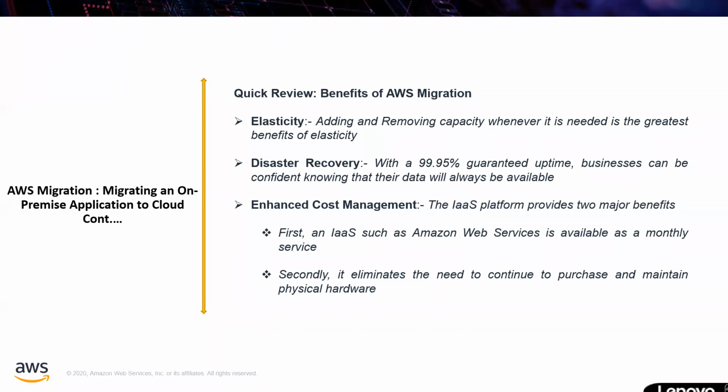As I said, disaster recovery with the 99.95 guaranteed uptime. Note here, it is not 99.99. Disaster recovery with a guaranteed uptime is 99.95. From an exam point of view, it is very important. And the business can be confident knowing that their data will always be available. Okay, a little latency down, but that does not mean everything is down. Still, it is reliable and available to use the migrated application.